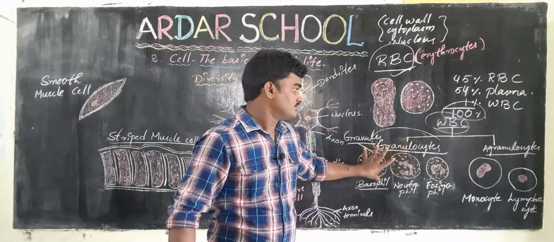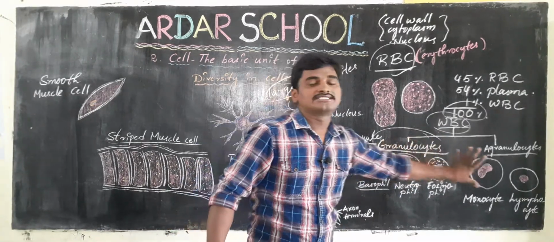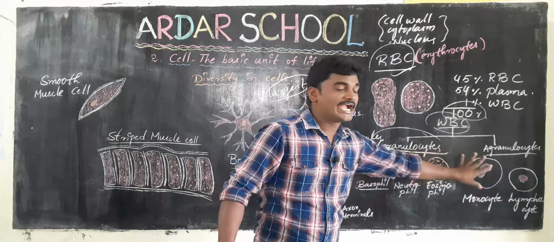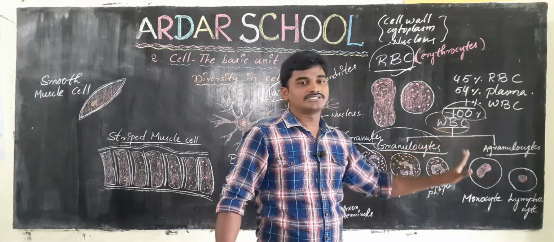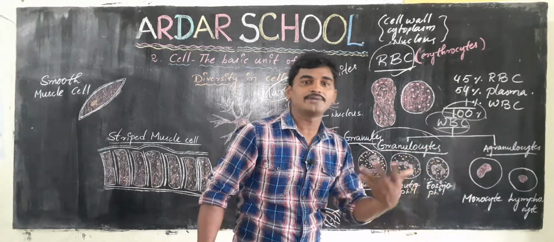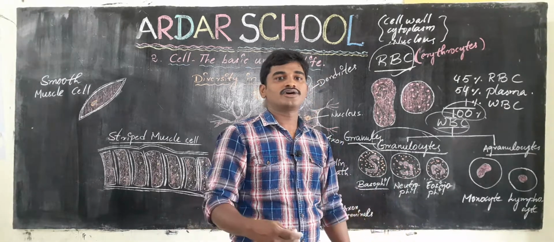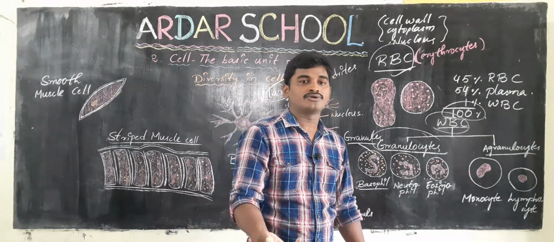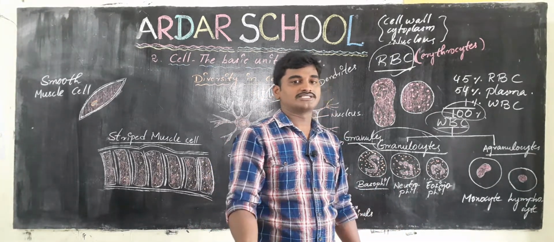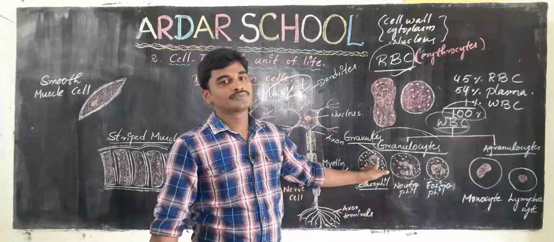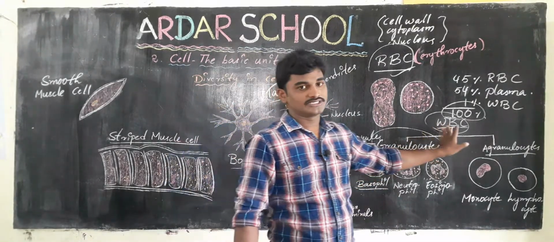So it is an antibody system. White blood cells produce antibodies, which fight against the disease causing microorganisms. That is the main function of WBC.